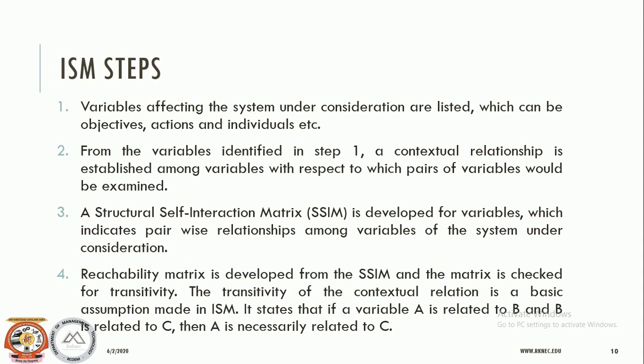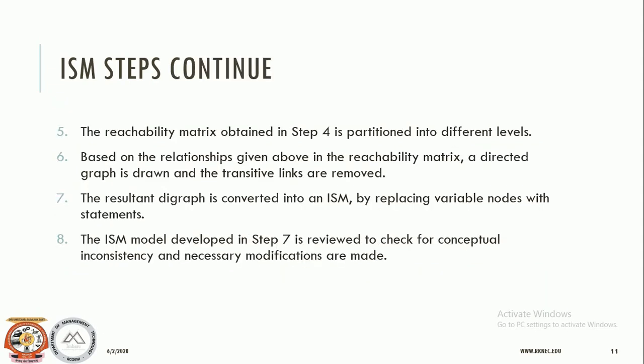So the first step is to identify the variables, the second step is to identify the contextual relationship among these variables, the third step is to form a structural self interaction matrix, the fourth step is to form the reachability matrix, and the fifth step is that the reachability matrix obtained in the previous step should be partitioned into different levels.